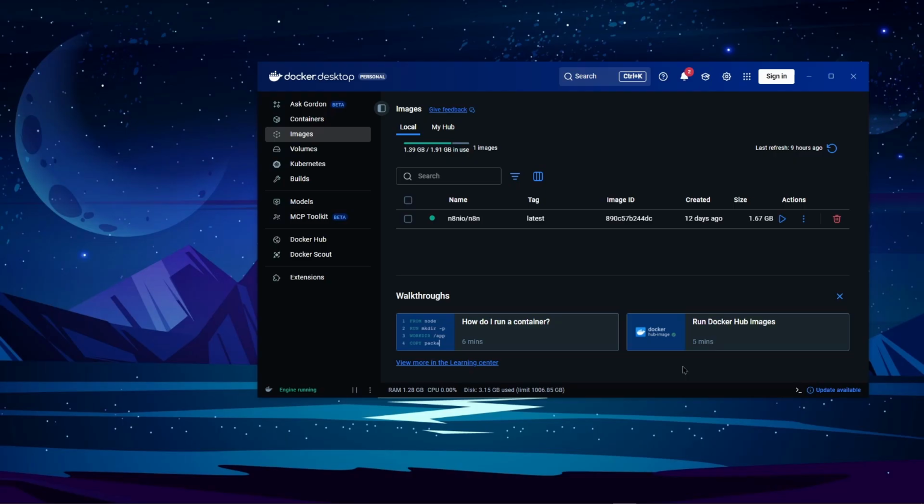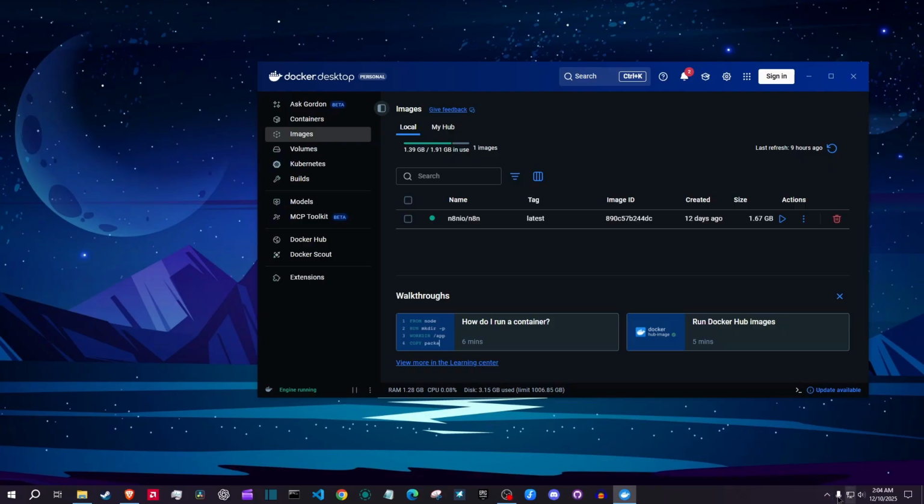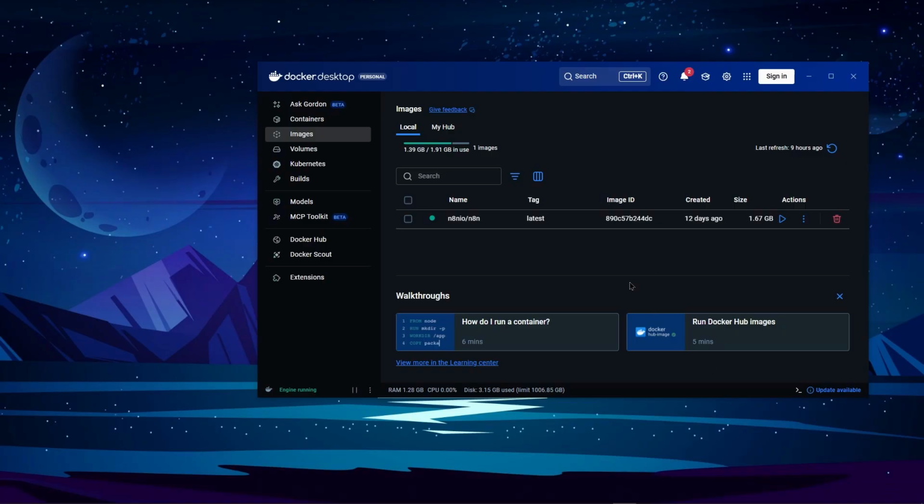Now the first issue is that when you click on Docker to open it, it may not open, right? So what you want to do is go down here, click on this button right here, and click right here. This will open the GUI. So if you click on Docker and nothing happens, then make sure you do this. Now once you're here, you want to click on run image.